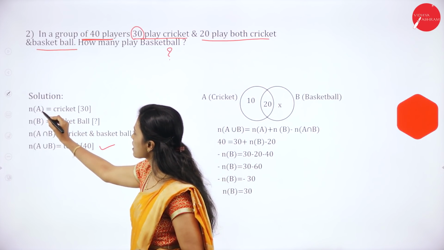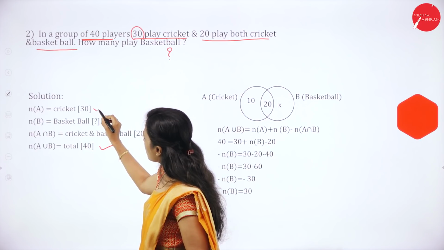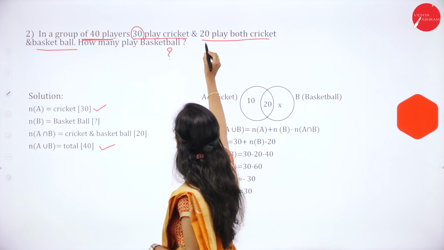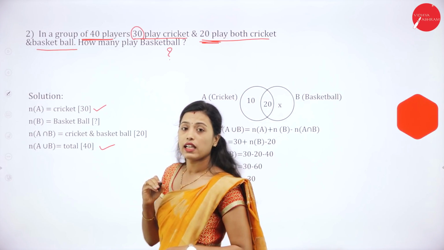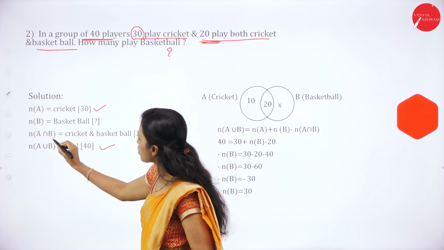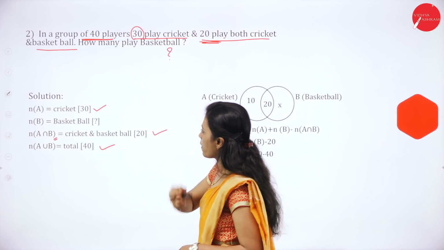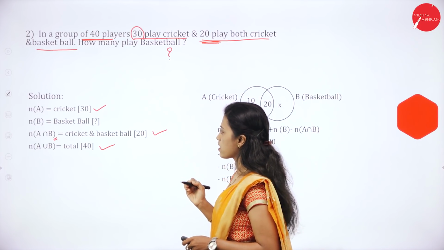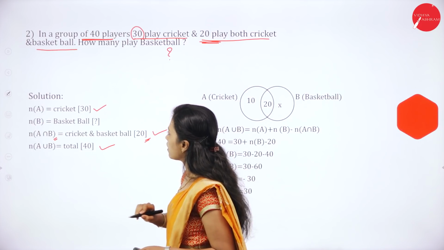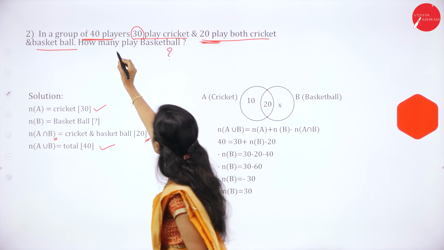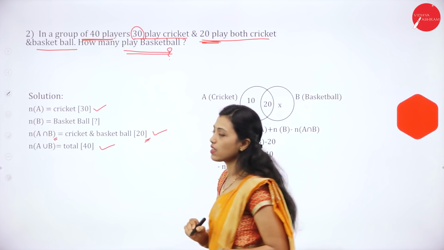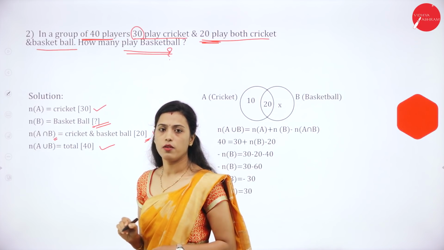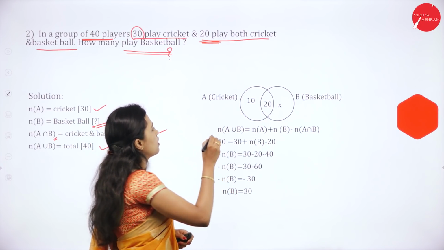So N of A, cricket, is 30. Then 20 play both. Both means intersection. A intersection B is 20, that is, both cricket and basketball. Then we have to find out how many play basketball, that is N of B. So here is the solution.